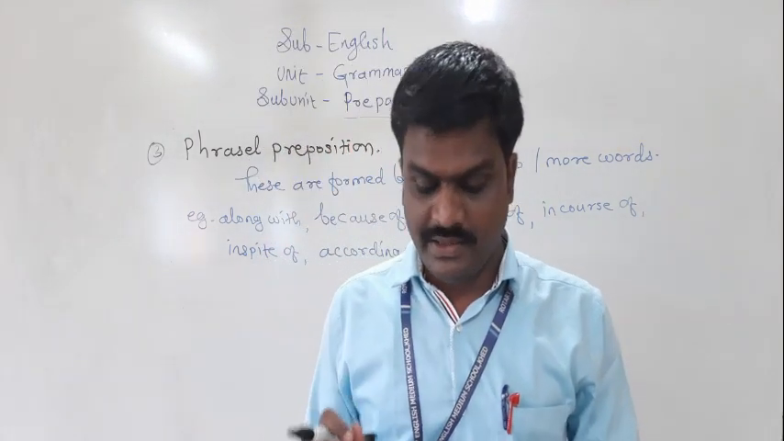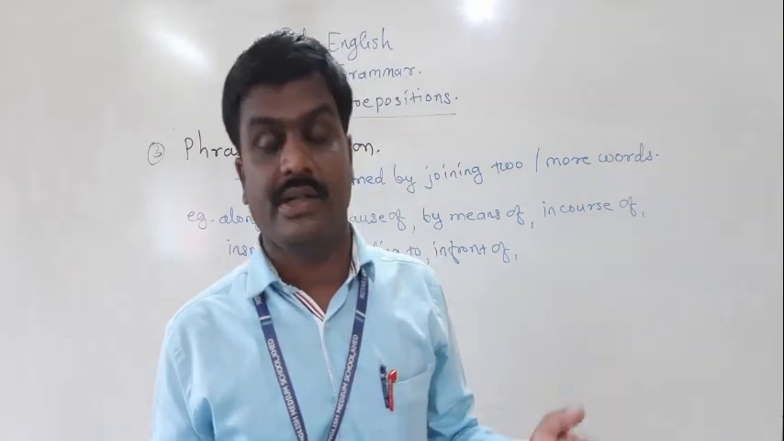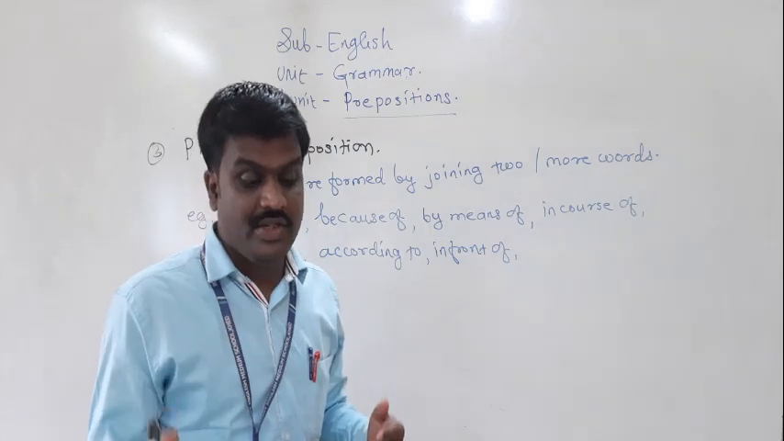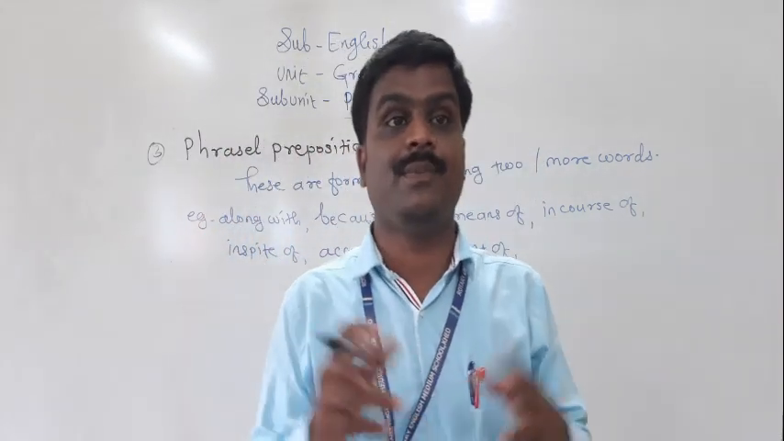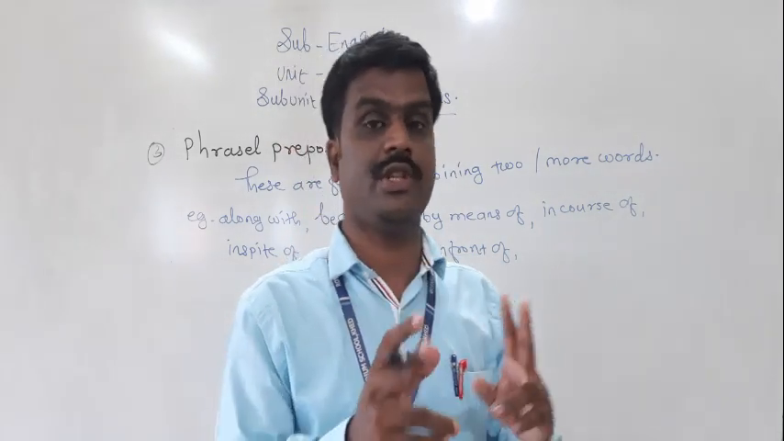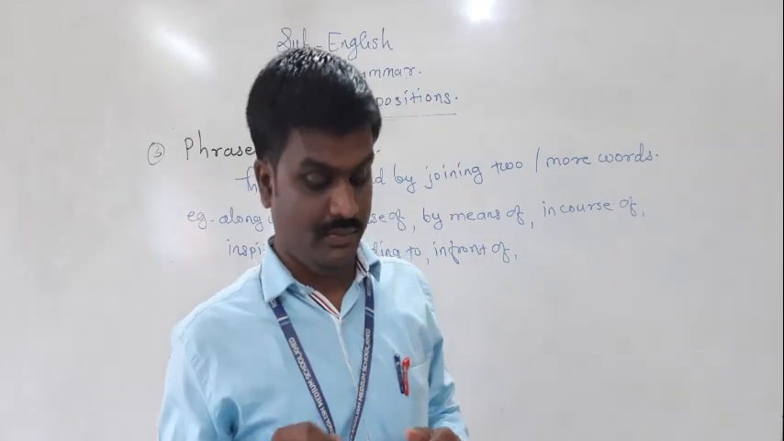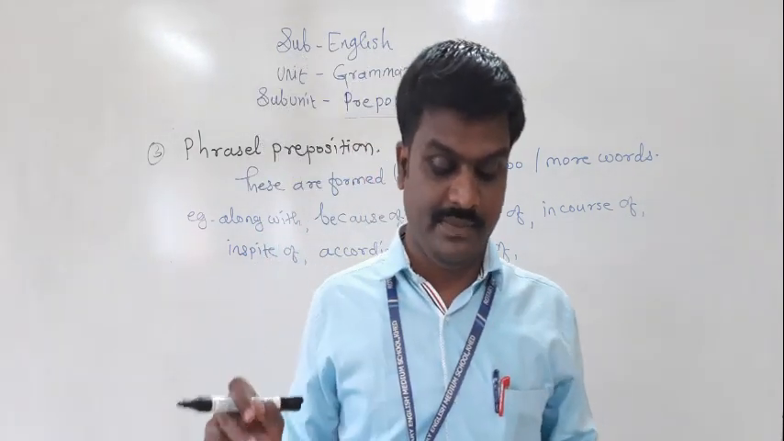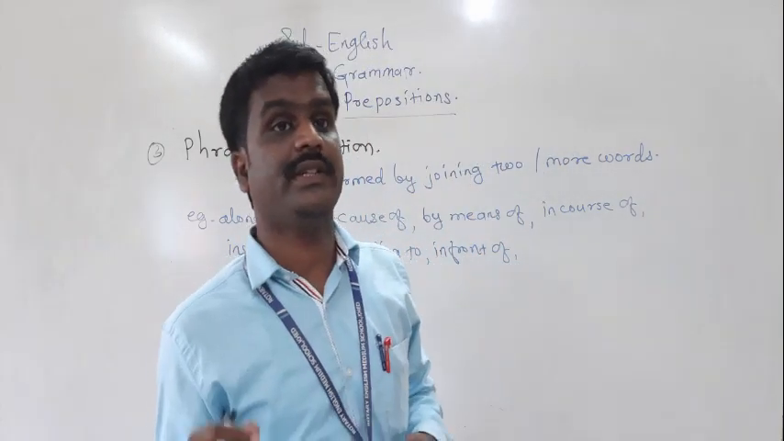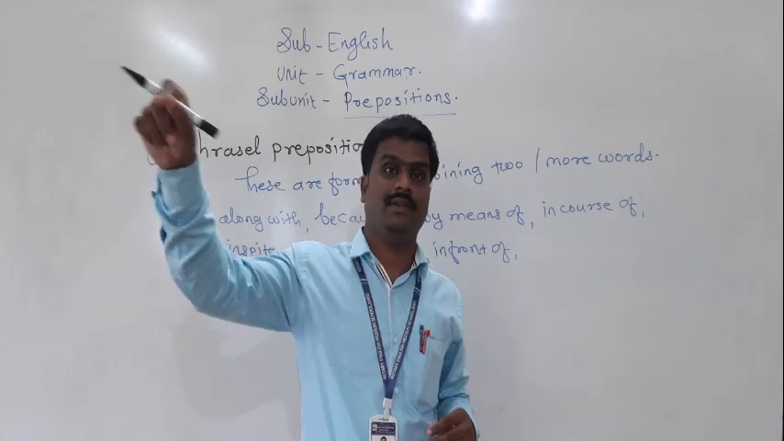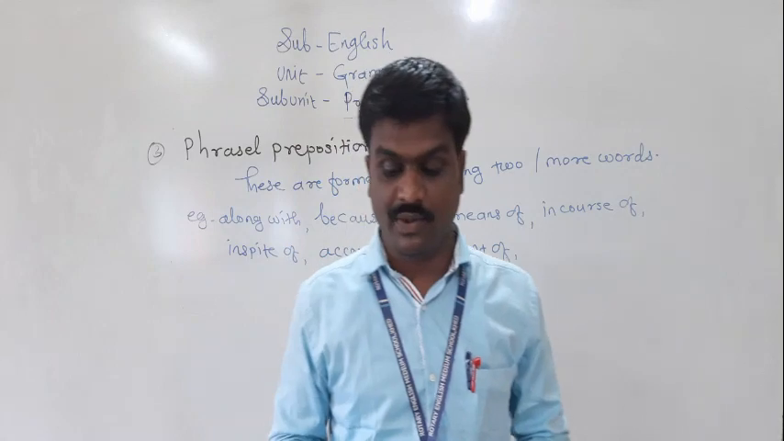Here is the participle preposition, and double prepositions: into, upon, onto, out of. These are double prepositions. Double preposition means two prepositions are used at a time. Out of, into, upon. One example: once upon a time, there was a beautiful princess. Once upon a time. These are the double prepositions. These are the different types of preposition.